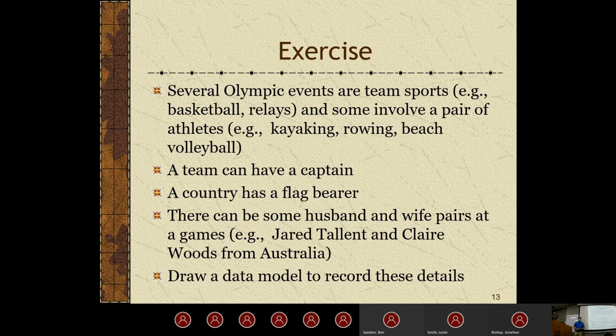So another way we could model this would be to have a team entity, and inside the team entity, we define the captain, and then maybe we have a player entity, and inside the player entity, we define which team they're a member of. So in that case, team player would be a foreign key. We'd probably call it captain inside of the team entity. And then inside the player entity, we would have which team the player belongs to.